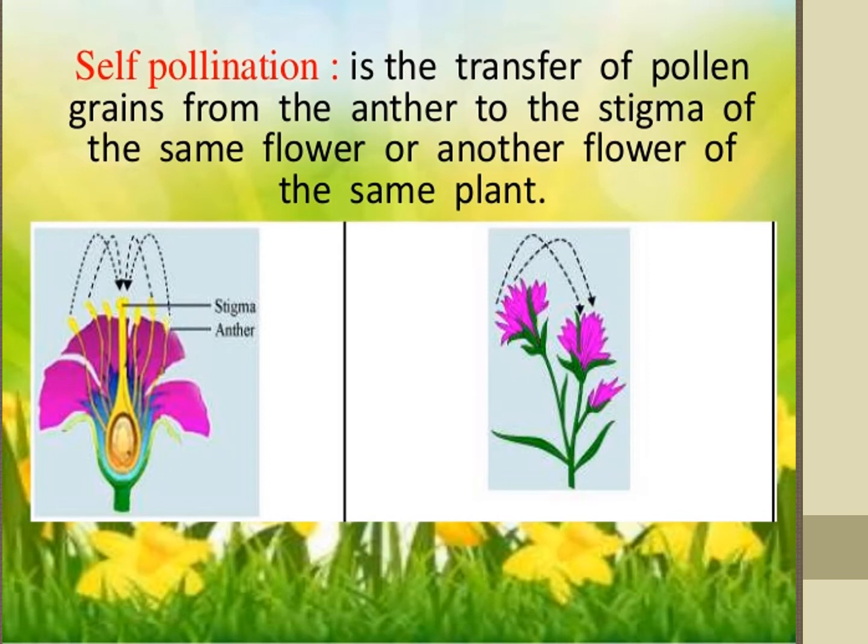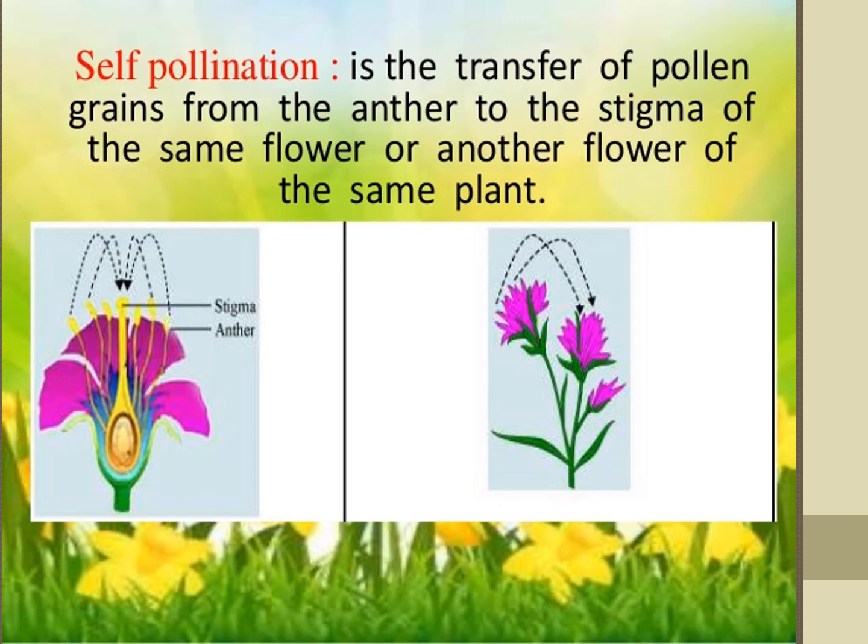Advantages, three. Possible in certain bisexual flowers. Do not depend on agent for self-pollination. There is no wastage of pollen grain. These are the advantages of self-pollination. Now we will see disadvantages of self-pollination.